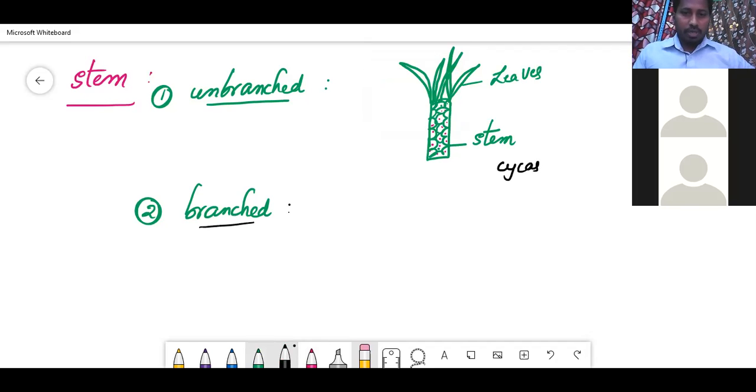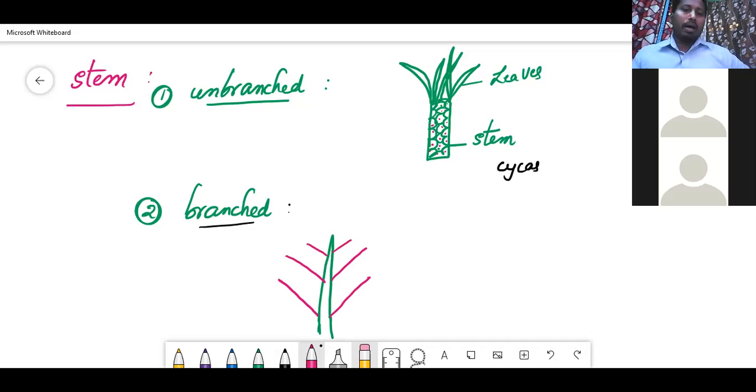Whereas branched means, here, you can see the lower branches are long and the upper branches are short. Example, Pinus. This is Pinus, with lower branches and upper branches. This is called branched.